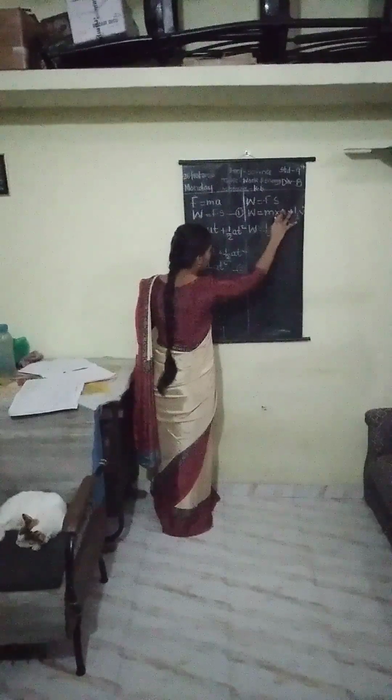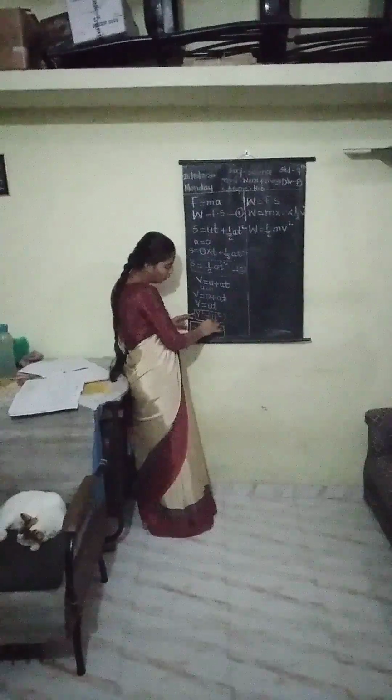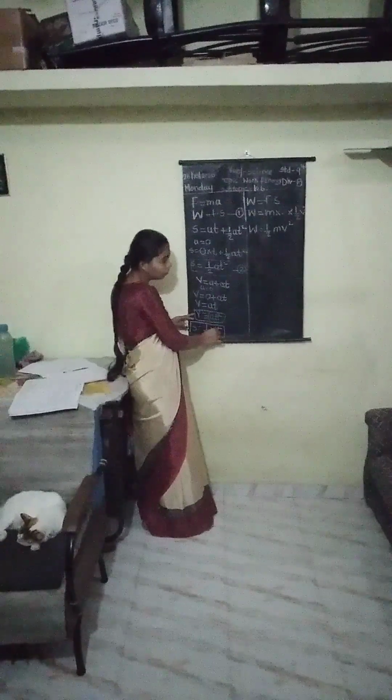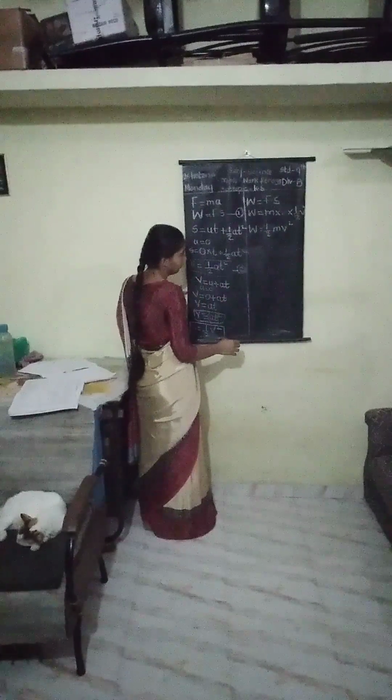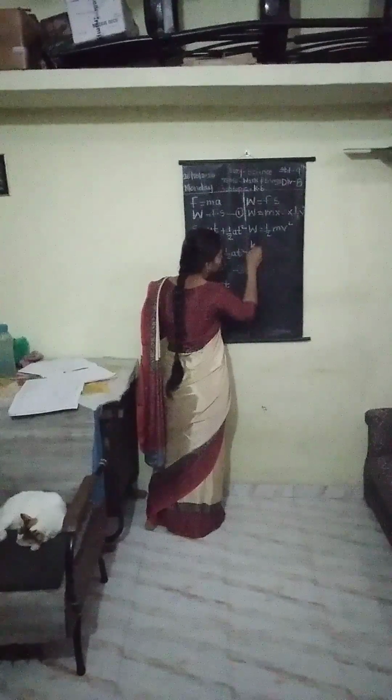Why is this a not here? Because we get the value of a t square as v square. That's why the whole value of a t square is equal to v square, means we get m into 1 by 2 v square. Okay. Now W is equal to 1 by 2 mv square.